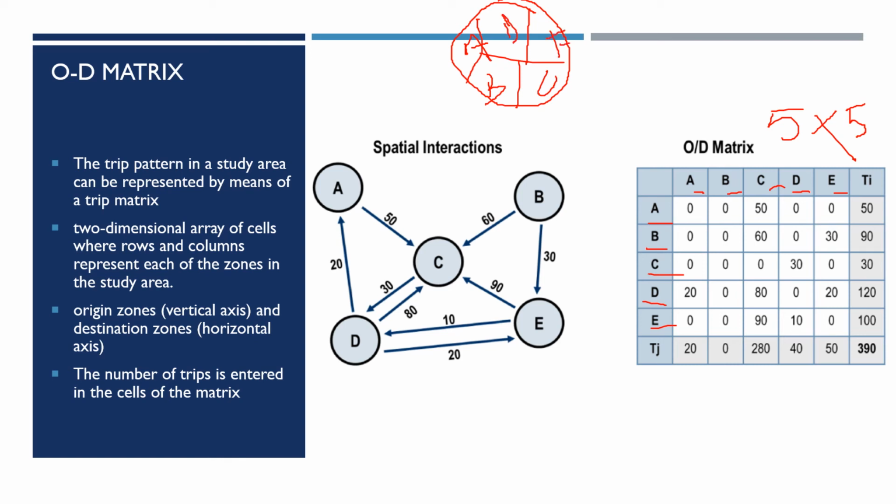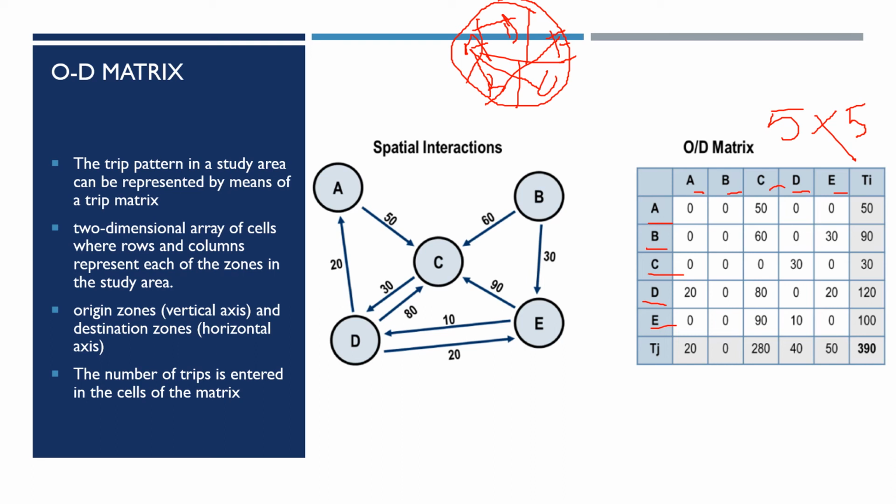Alright. Now, when I analyzed or studied or collected travel patterns in this study area, I could see that there are movements, with trips being made from A to B, A to C, A to D, A to E, and back from B to E. Like zone to zone movements I observed. And these spatial interactions are expressed here. So A to B, there are no trips, sorry.